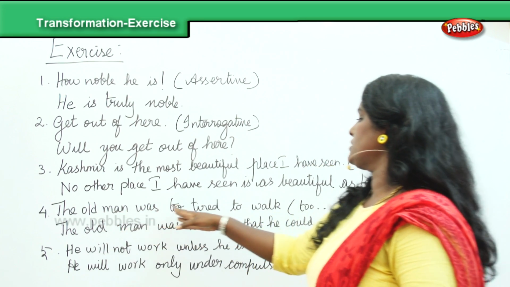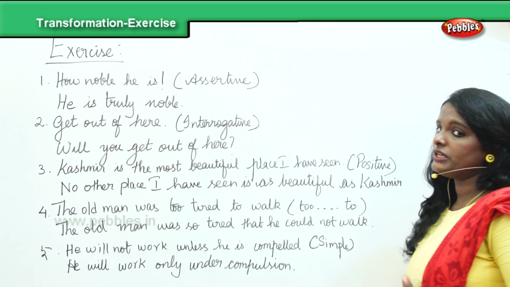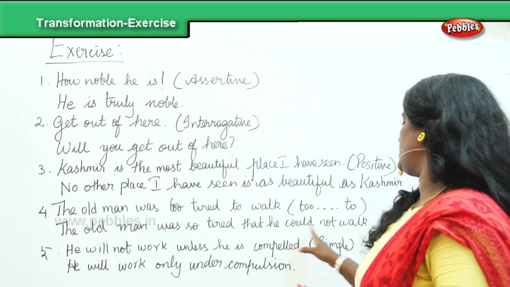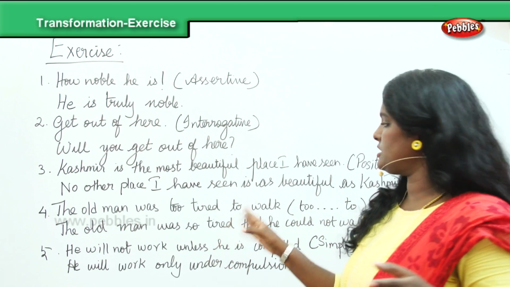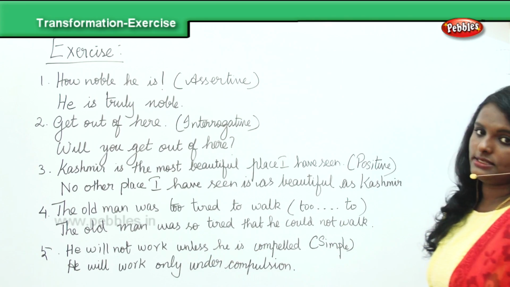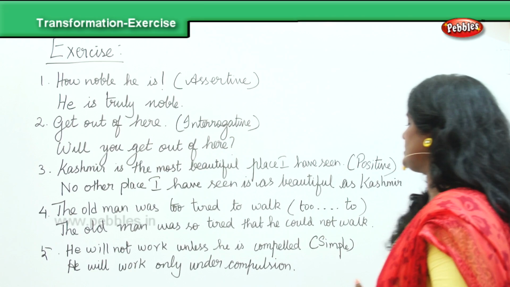The old man was too tired to walk. Transforming by removing too and to: the old man was so tired that he could not walk. So remember that too and to can always be replaced with so and that. And finally, he will not work unless he is compelled.